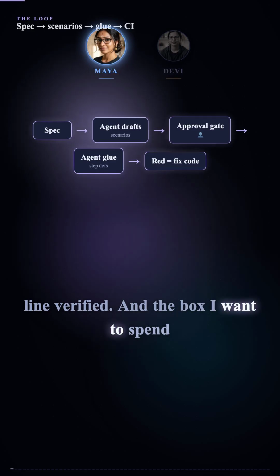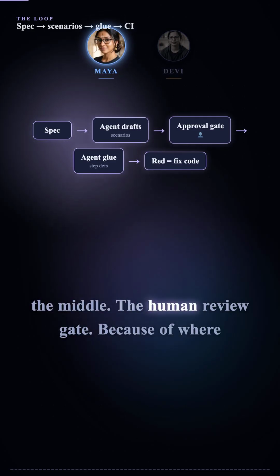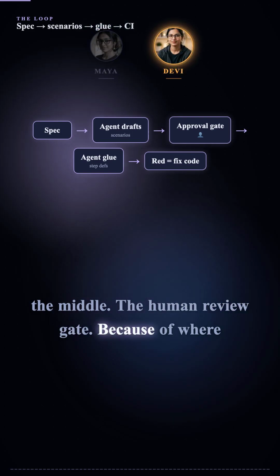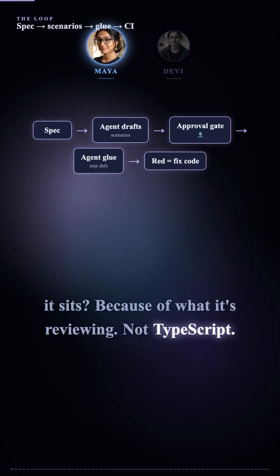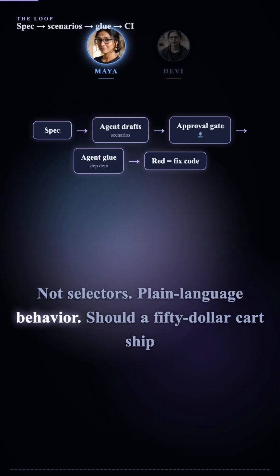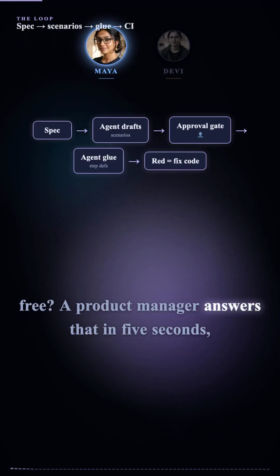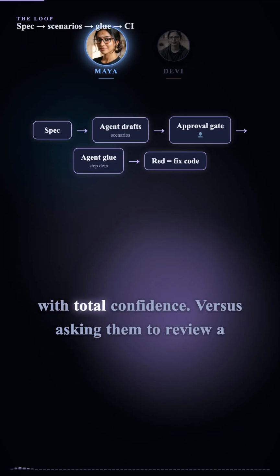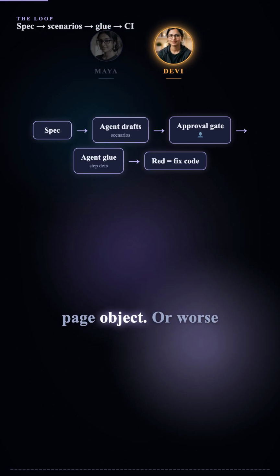And the box I want to spend most of our time on is the diamond in the middle, the human review gate. Because of where it sits? Because of what it's reviewing. Not TypeScript, not selectors, plain language behavior. Should a $50 cart ship free? A product manager answers that in 5 seconds with total confidence. Versus asking them to review a page object.